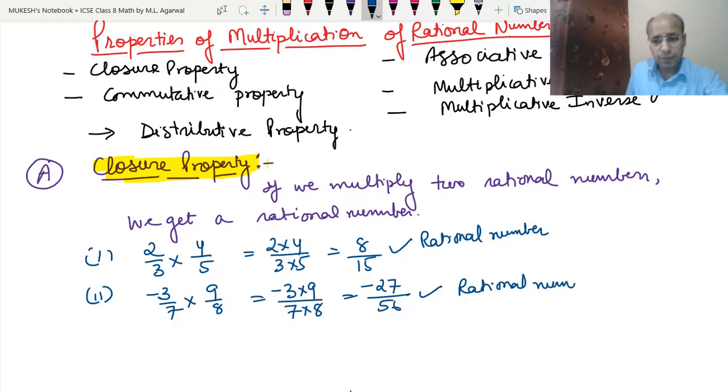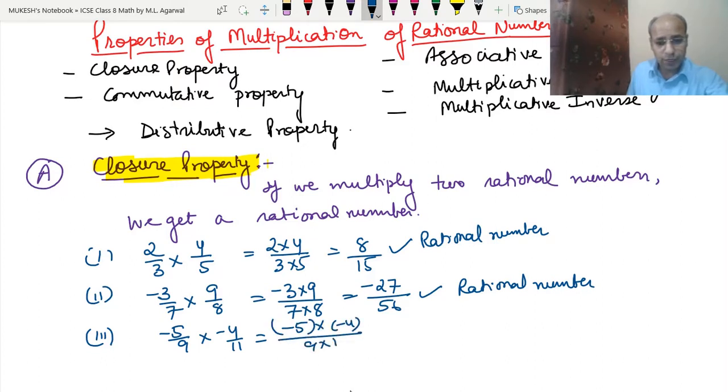Now let's take one more example, minus 5 upon 9 into minus 4 upon 11. That means minus 5 into minus 4 upon 9 into 11. Now in the numerator we have both numbers negative, so the result will be positive. So 5 fours are 20 upon 9 elevens are 99, which is also a rational number.